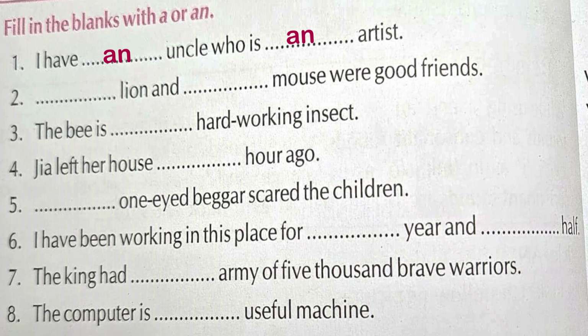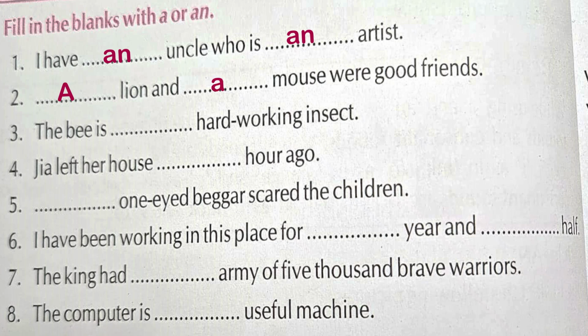Always remember, whenever a word starts with a vowel sound like a, e, i, o, u, we always use article an instead of article a. Let's move to the next sentence. Dash lion and dash mouse were good friends. Both lion and mouse are starting with consonant sounds. Consonant sounds like l, lion, and m, mouse. So we will use article a: a lion, and a mouse.